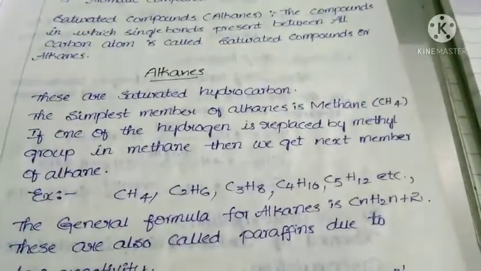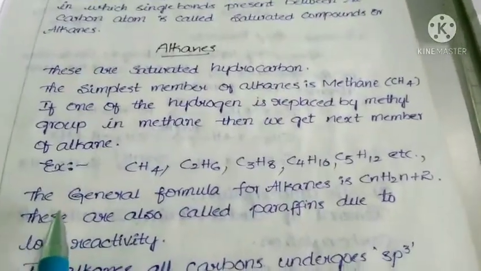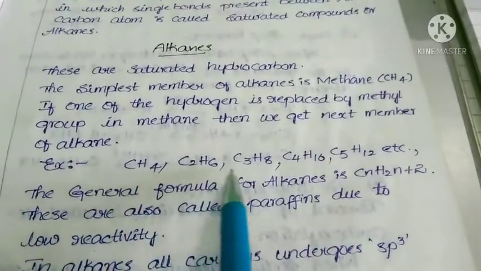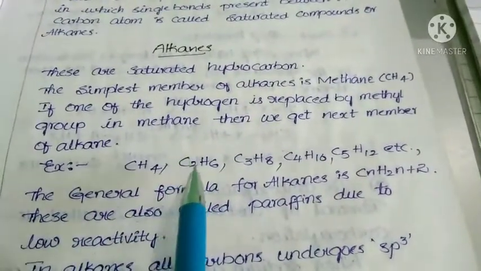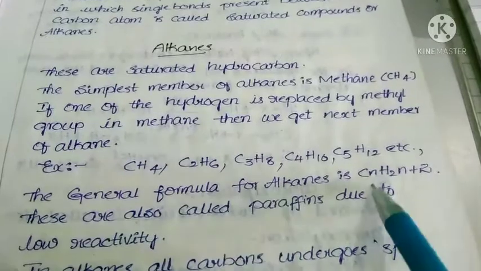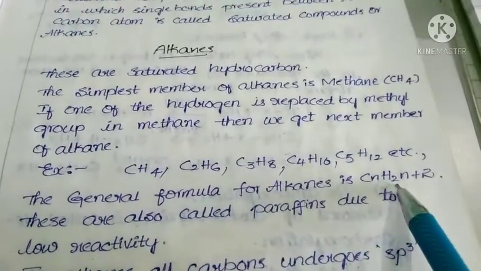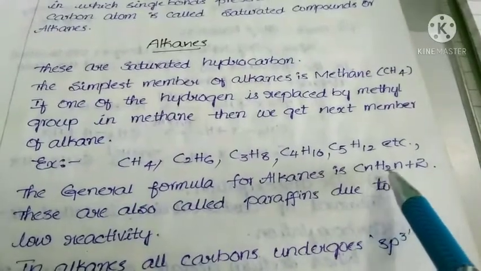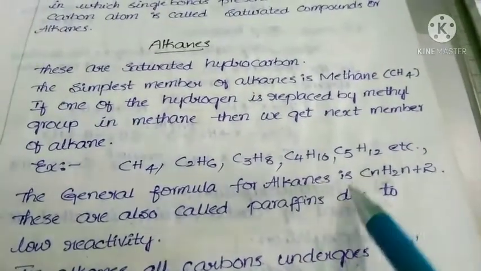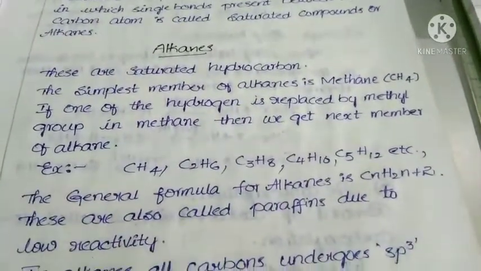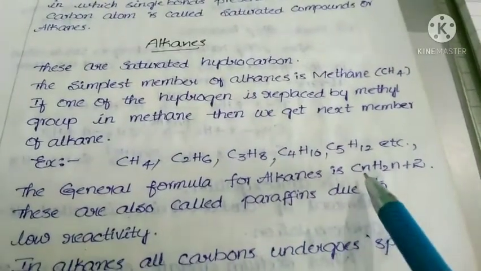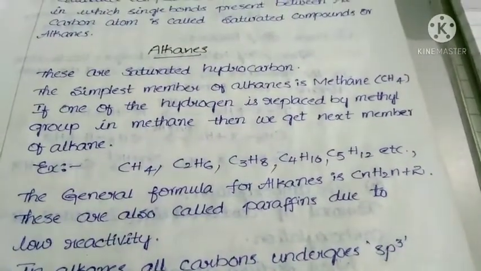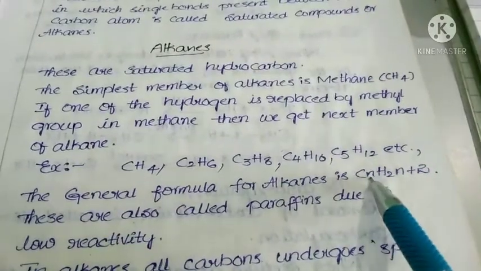Next, one more important point. If you observe these molecular formulas, we can conclude one general formula, that is CnH2n+2, where n is an integer. Put 1 for n, then we get CH4.